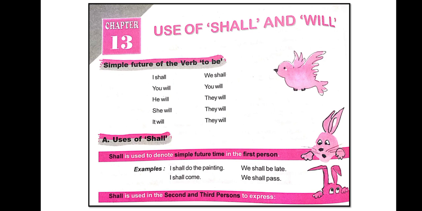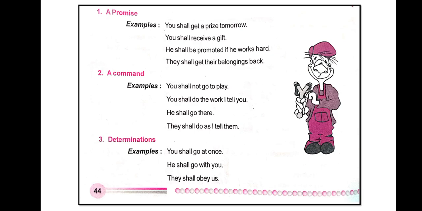Now one by one we will discuss. Number 1, a promise. Here we have an example: You shall get a prize tomorrow. So when we use shall with the second and third person to express something, we can use it in three ways in total: a promise, a command and determination. We will study them with examples.